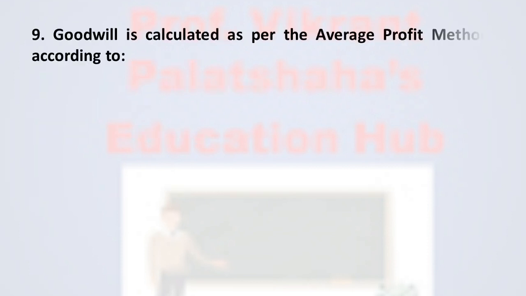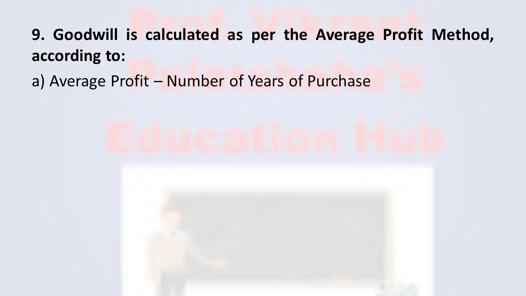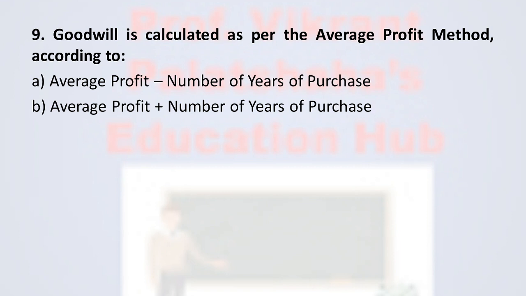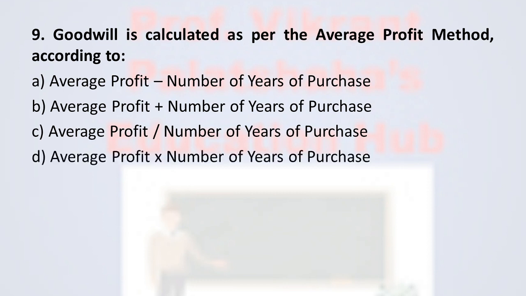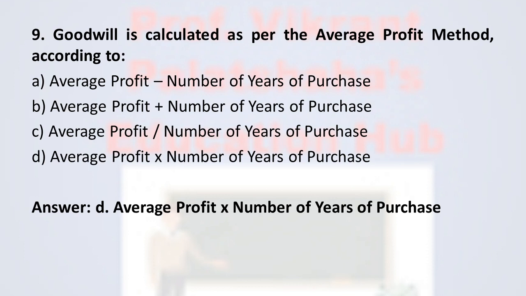Next, question number 9. Goodwill is calculated as per the average profit method according to option A average profit minus number of years of purchase, option B average profit plus number of years of purchase, option C average profit divided by number of years of purchase and option D average profit multiplied by number of years of purchase. And the correct option is option number D, average profit multiplied by number of years of purchase. According to this formula the goodwill is determined under the average profit method.